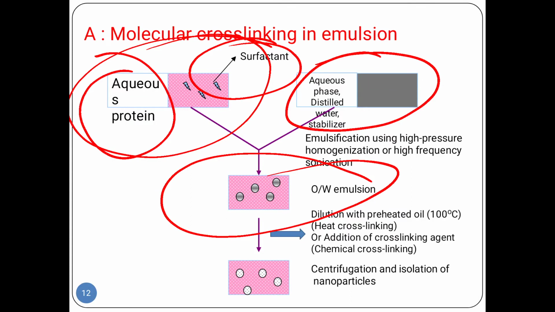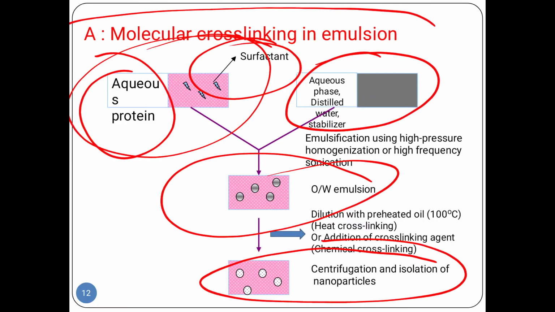Then we dilute with preheated oil at 100 degrees Celsius, or we add a cross-linking agent. There are many examples of cross-linking agents; you can search on Google. Then we isolate the nanoparticles by centrifugation. This method is known as molecular cross-linking in emulsion.